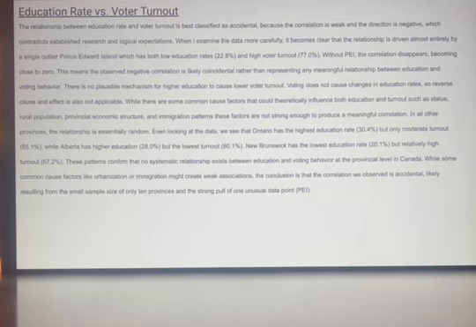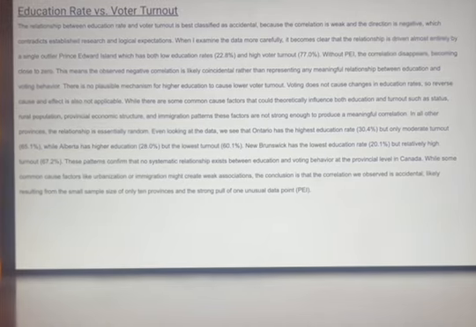Interpreting the education relationship. The relationship between education rate and voter turnout is best classified as accidental. The correlation is weak and negative, which contradicts established research and logical expectations. Without PEI, the correlation disappears entirely. There is no plausible mechanism for higher education to cause lower voter turnout. Examining individual provinces confirms this randomness.